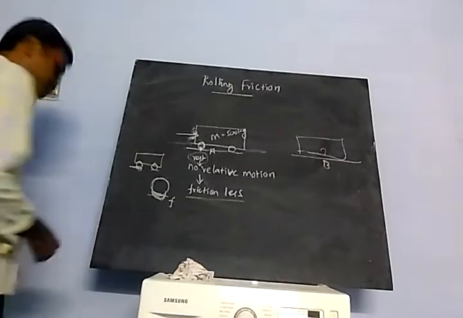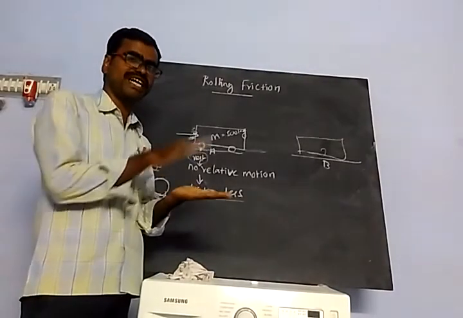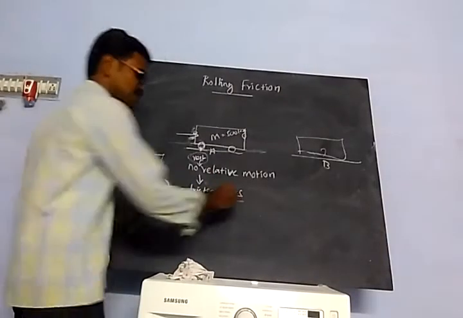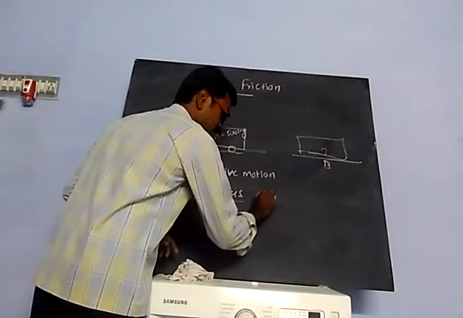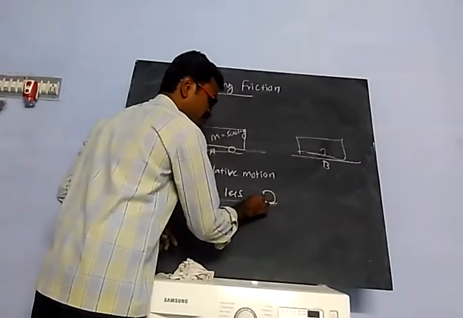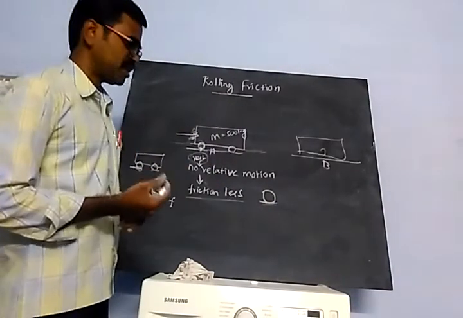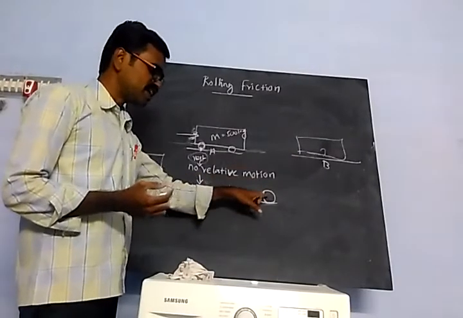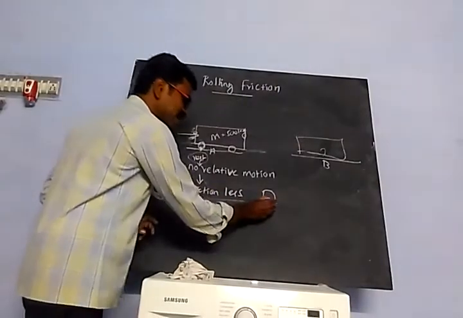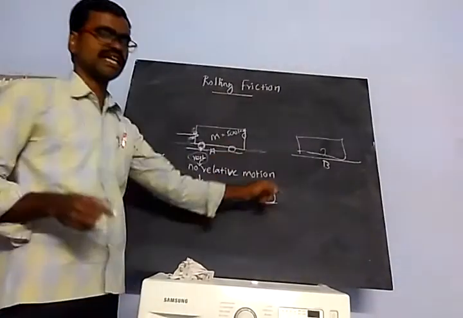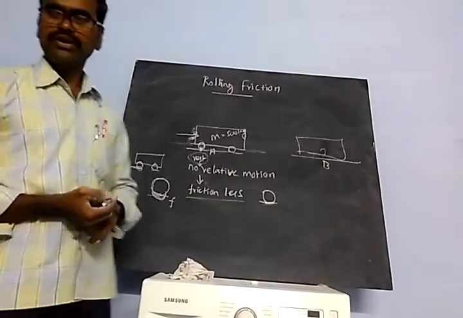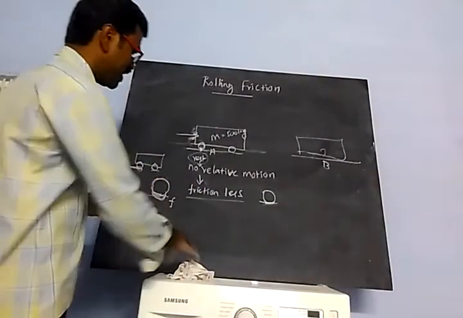The wheel undergoes deformation due to the nature of elasticity. Deformation creates some friction, and that friction is called rolling friction. Do you understand? Okay, then next topic.